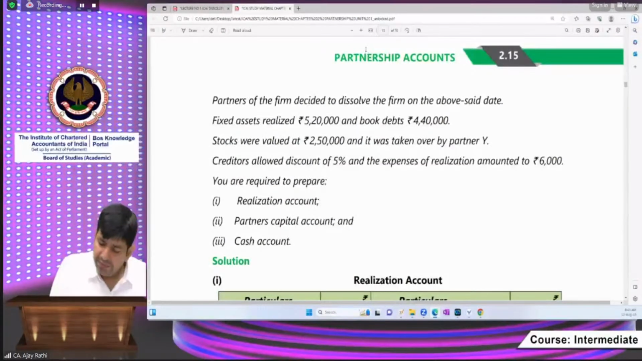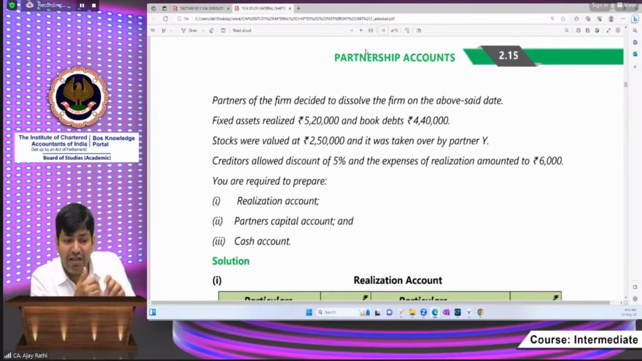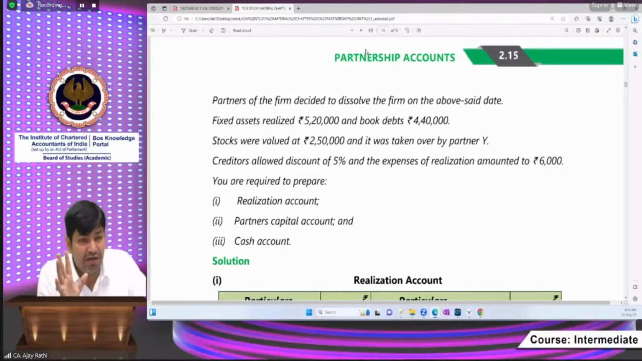Okay, beta, means on that date. This is also a point to check. Sometimes it happens that the question doesn't give the balance sheet of the same date. The question gives the balance sheet of an earlier date, and some transactions are also given. We have to adjust the transactions and find out the balance sheet of the date on which the firm is being dissolved. So this may also be the matter.